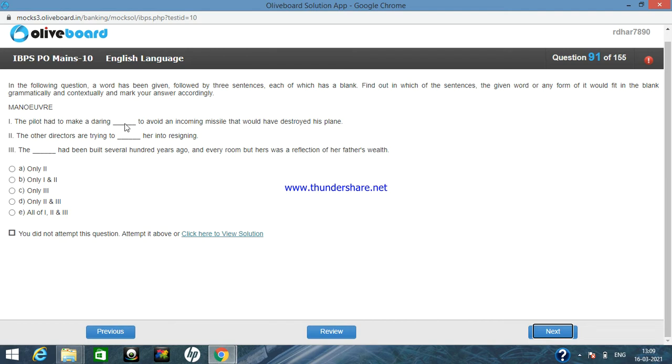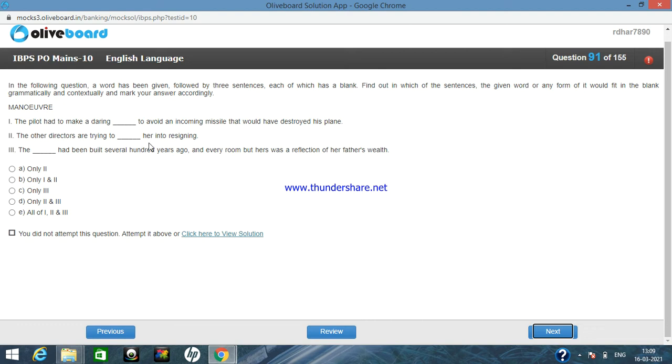So the pilot had to make a daring maneuver. That means the pilot is doing a maneuver that is very skillful. Maneuver, as I told you, is a movement or series of moves requiring skill and care. So maneuver will be contextually correct here. Now in the second sentence, the other directors are trying to maneuver her into resigning.